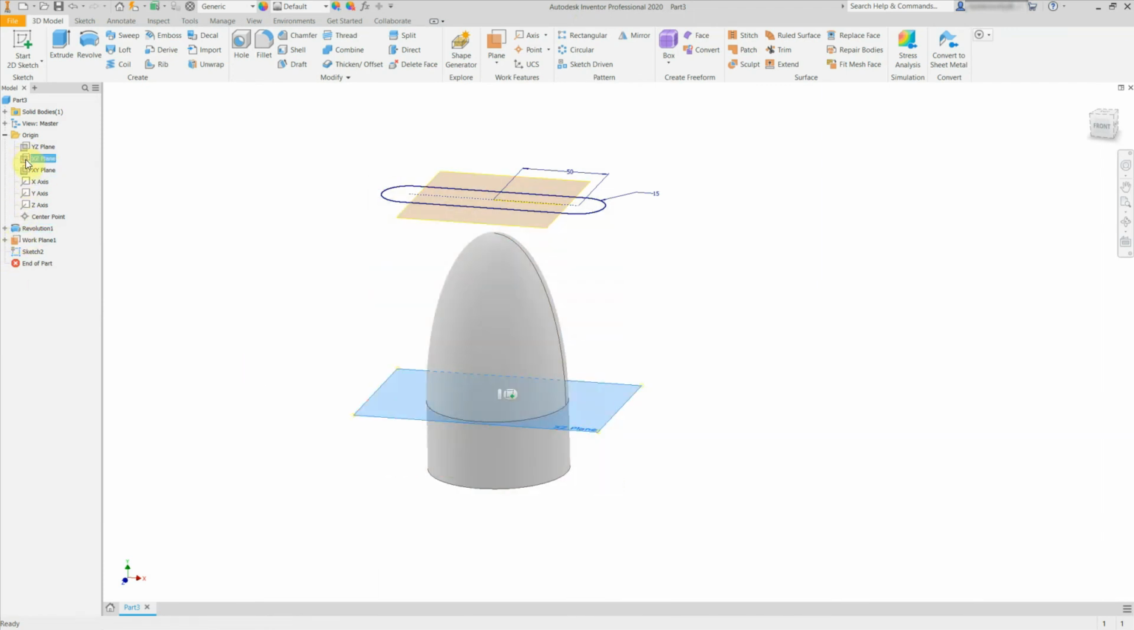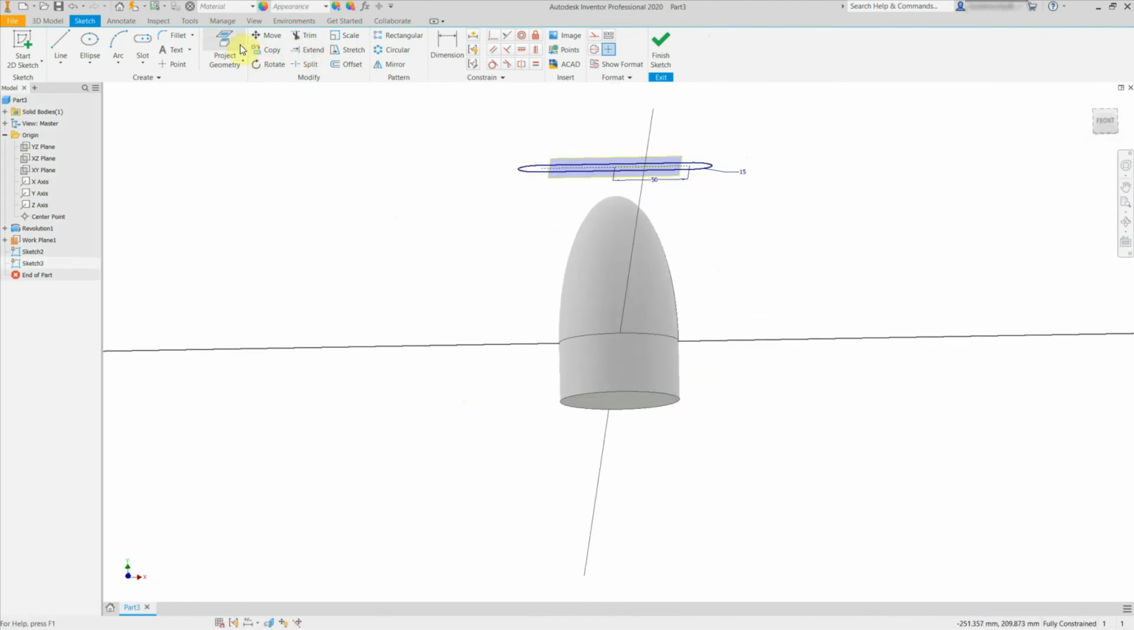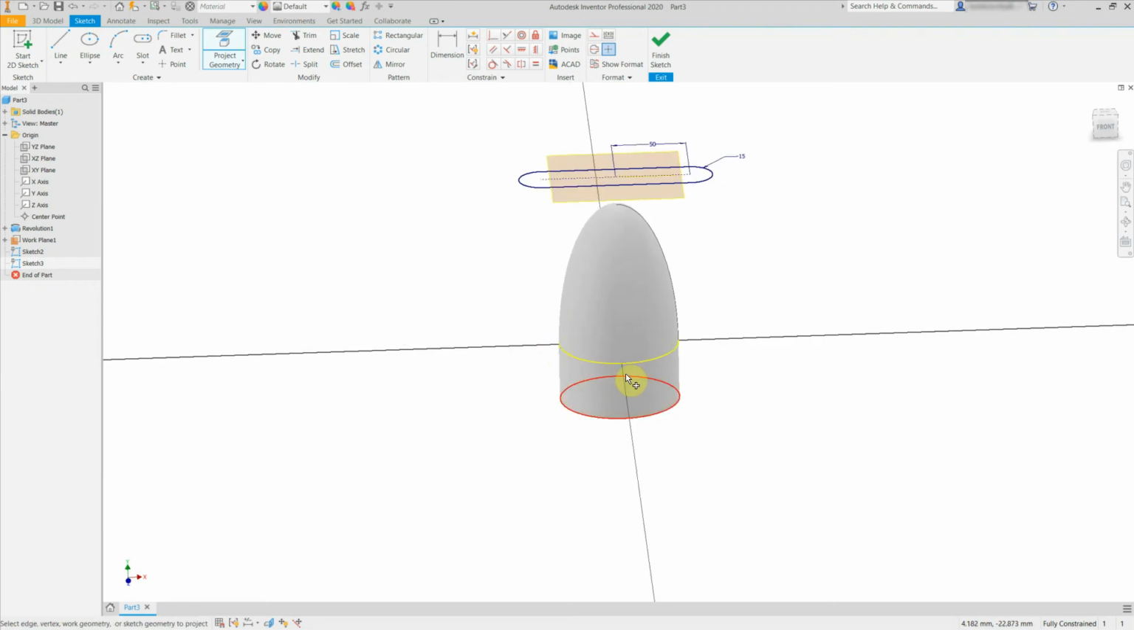On the XZ plane, create a new sketch. Use the Project Geometry tool to grab the bottom edge and draw this as a circle on this face.